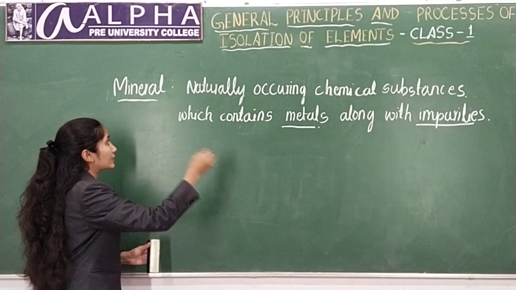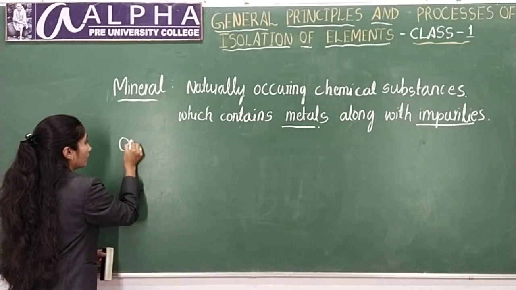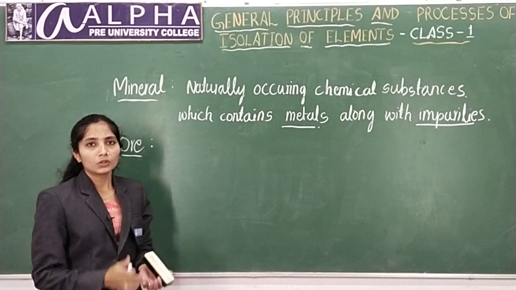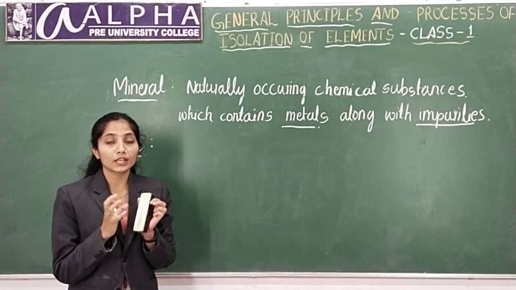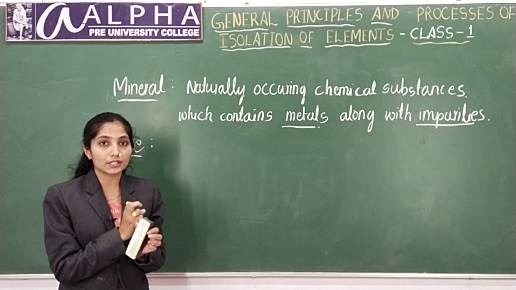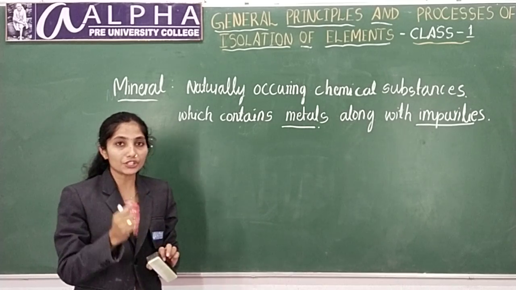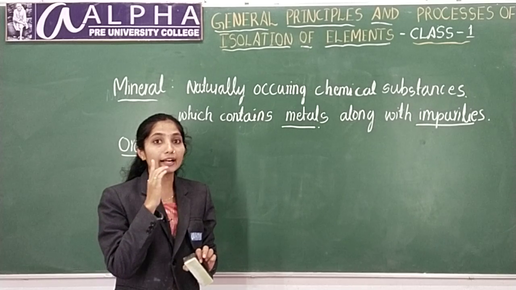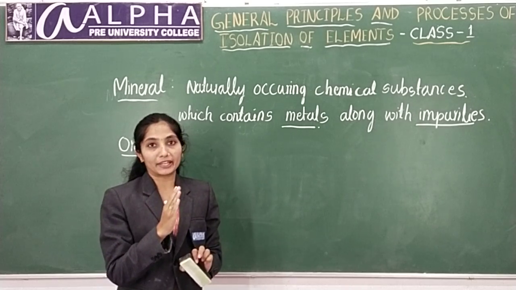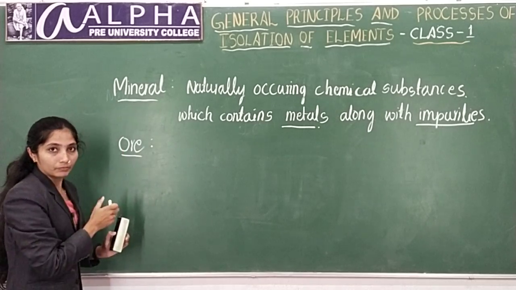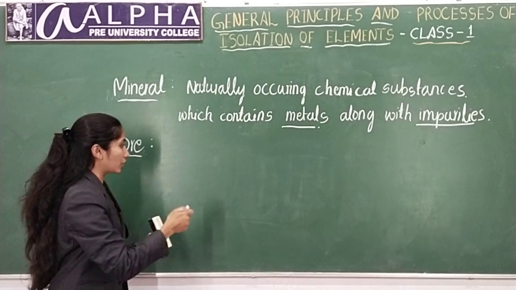Next is ore. What is ore? Ore is a mineral from which you can extract metal economically. That means ore is a mineral, and I will give an example for this.